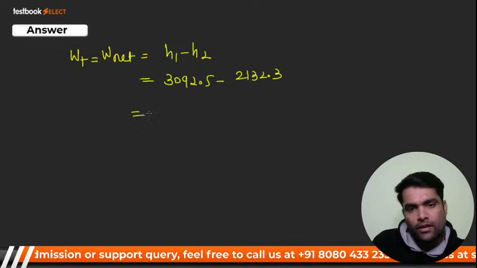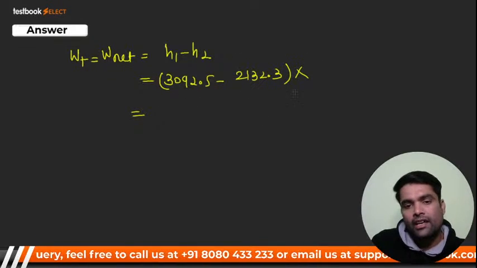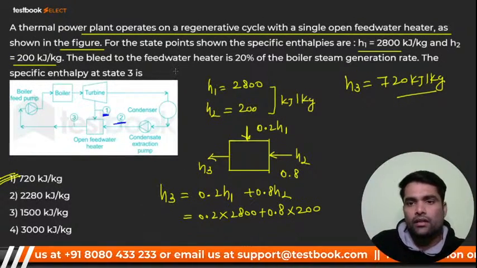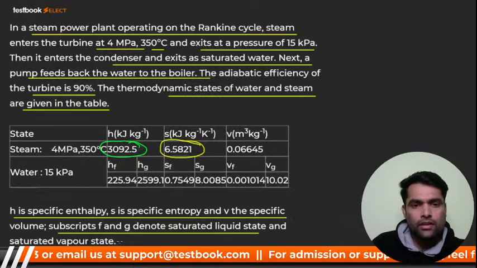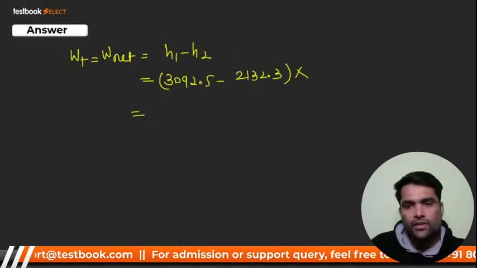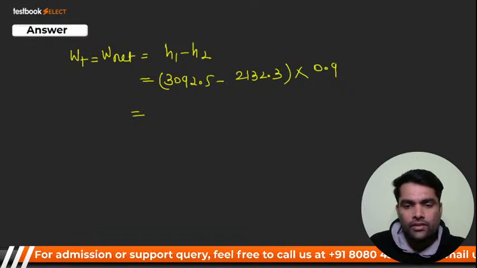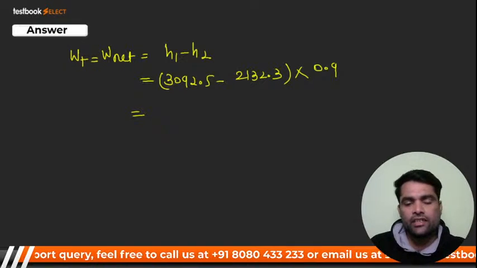Now, there is an adiabatic efficiency of the turbine given in the question, and that is 90%. So you have to multiply by this efficiency, that is 0.9. So what will be the required answer? It is 864.18.